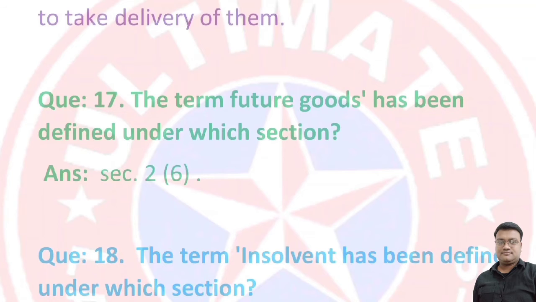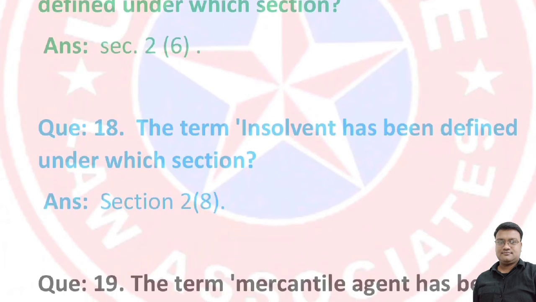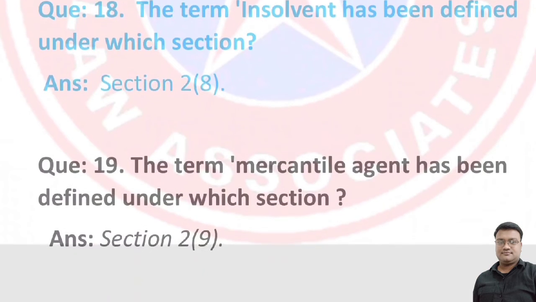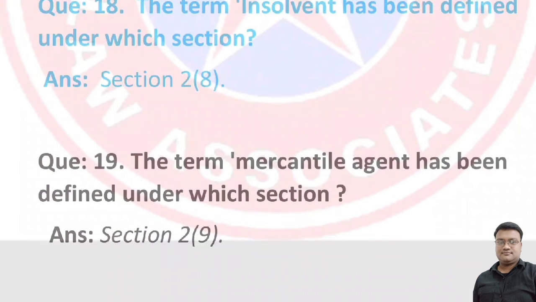Next, the term future goods has been defined under which section? The term future goods has been defined under section 2, clause 6. Next, the term insolvent has been defined under which section? The term insolvent has been defined under section 2, clause 8. Next, the term mercantile agent has been defined under which section? The term mercantile agent has been defined under section 2, clause 9.